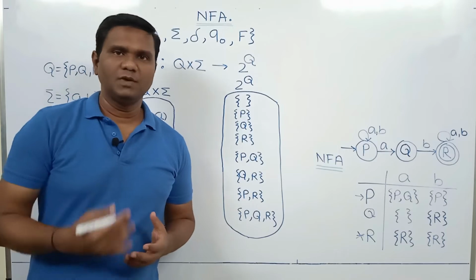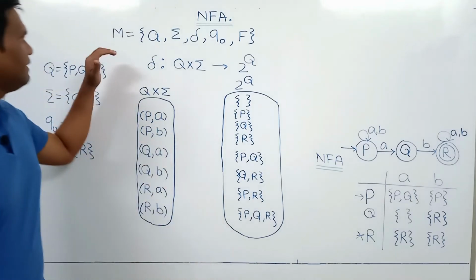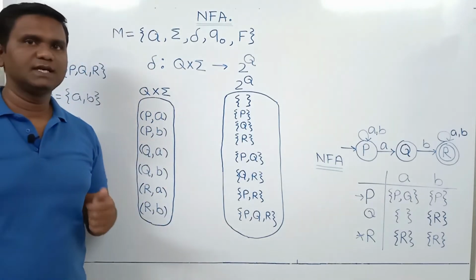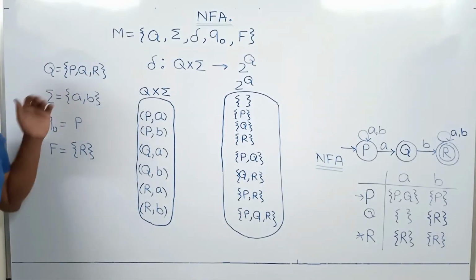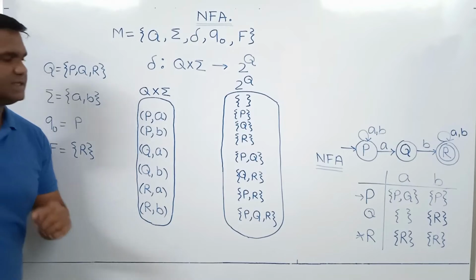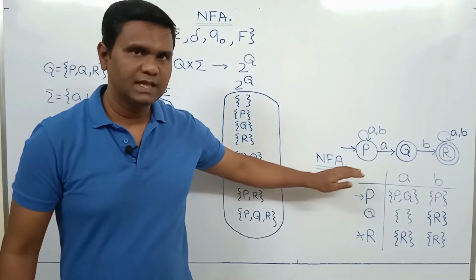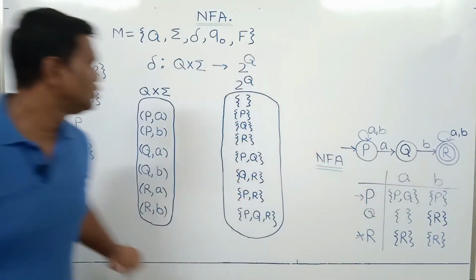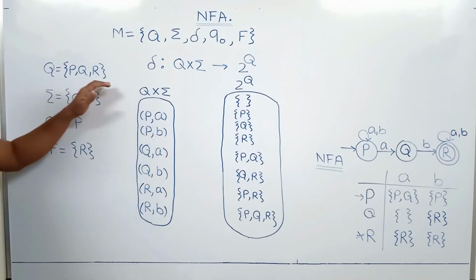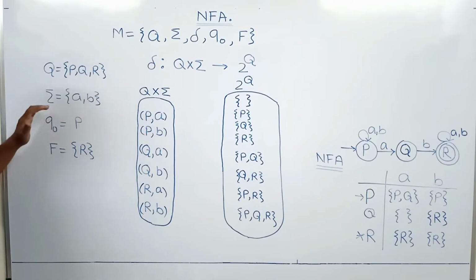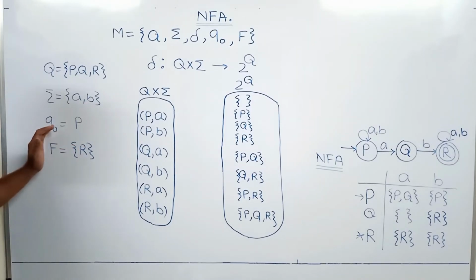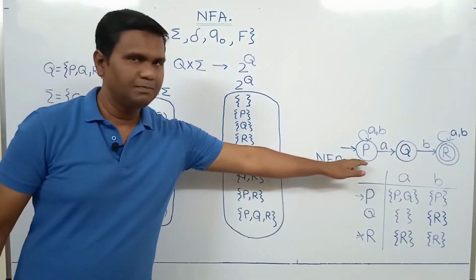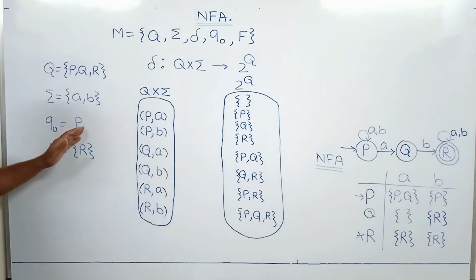Now let's consider the formal definition of NFA. NFA is a 5-tuple: Q, sigma, delta, Q0, F. Q is a finite non-empty set of states. So in this NFA we have 3 states, P, Q and R. So here for Q we have this set which contains P, Q and R. Sigma is the input alphabet, it contains symbols A and B. Q0 is the initial state. Here we have initial state P, so Q0 is equal to P.